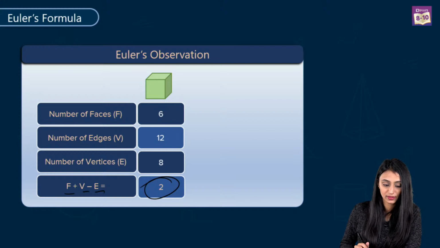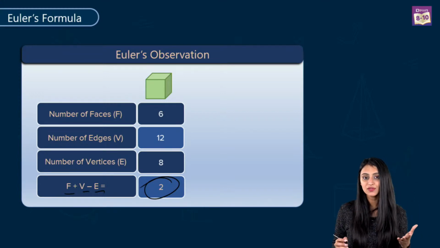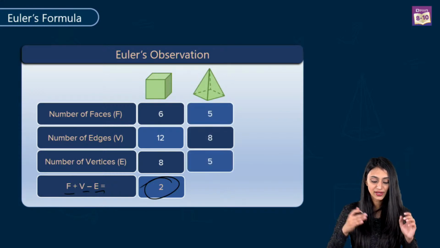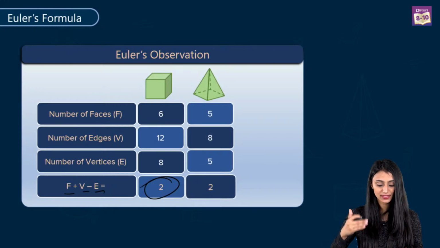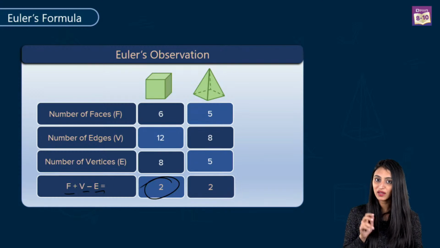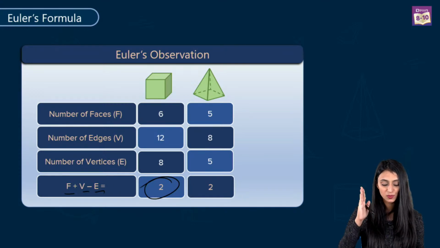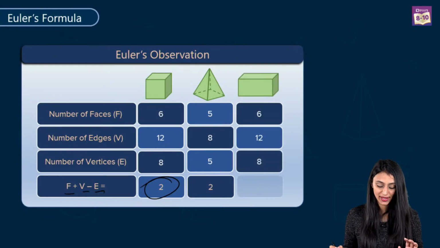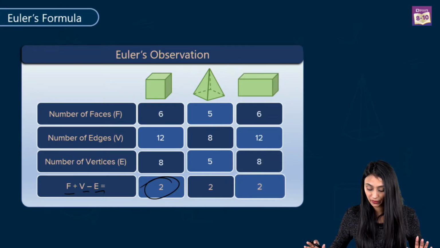Yes, Ankit. Yes, obviously, because without this formula, it would have been very difficult for us. Now let's try out for this pyramid. Here faces are 5, number of edges are 8, vertices are 5. So Euler's formula fits here as well. It says faces plus vertices minus edges would give us 2. Similarly for this cuboid as well, if you check it, again we get 2, right?